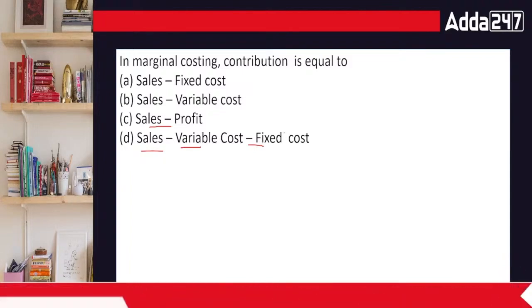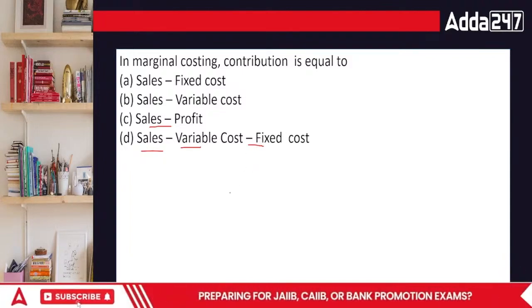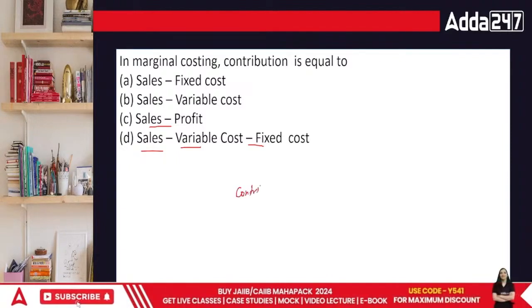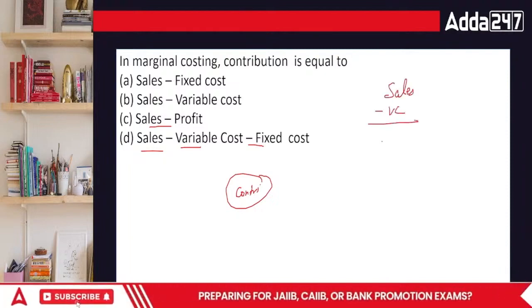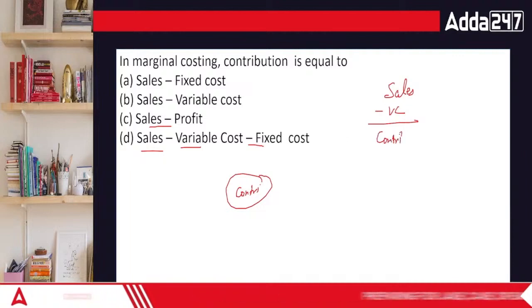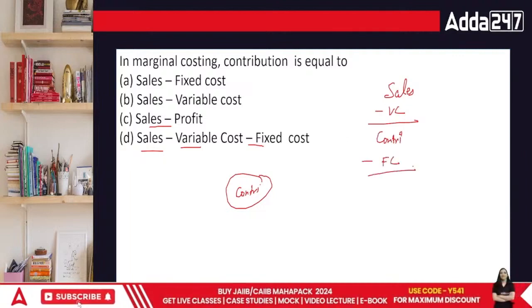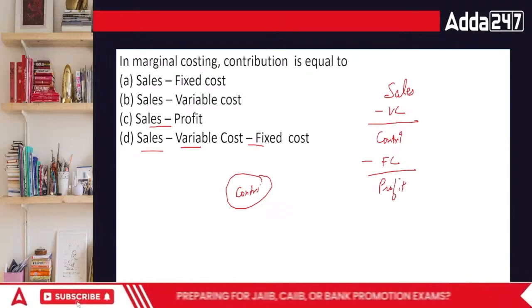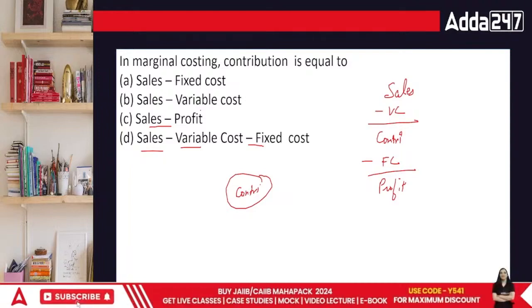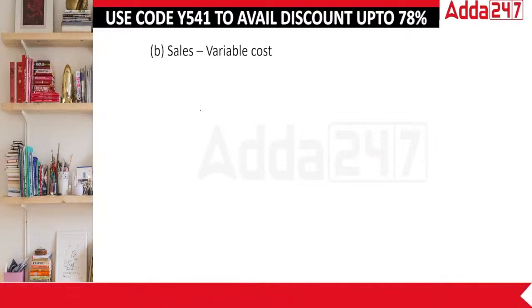In this case, when you're trying to find the answer, this is basically marginal costing is equal to the variable cost. The term contribution is based upon only one part. The actual main method is sales minus variable cost is equal to contribution, minus the fixed cost will give us the profit. So your answer should be sales minus variable cost. Done?